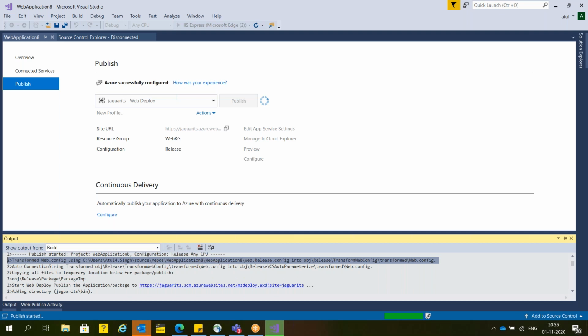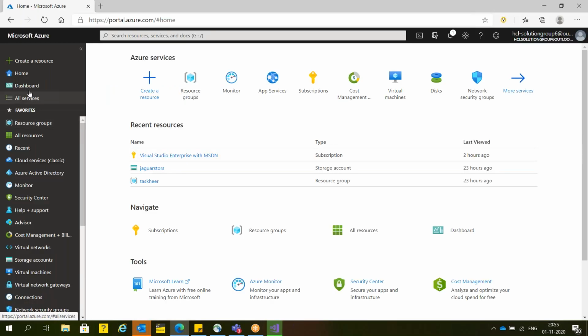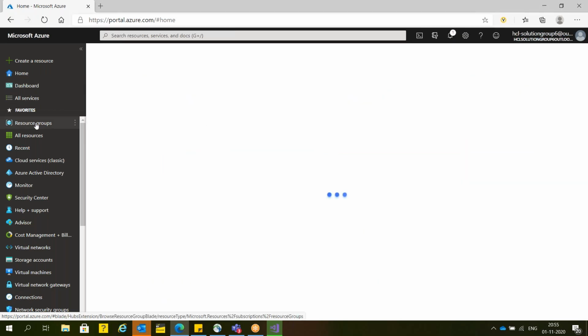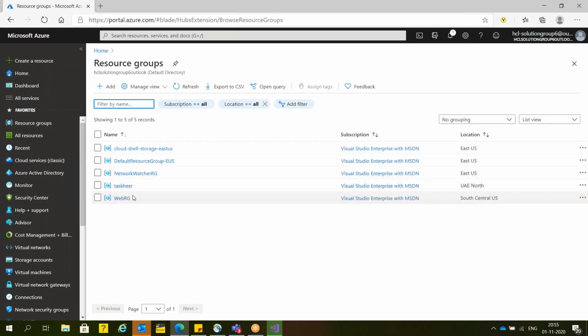Just a minute, guys. Adding a directory. See here, all the DLLs will be part of the bin folder. Microsoft is going to deploy the DLLs first. If you check your subscription, this is my subscription. In my subscription, I'm going to check my resource group. Very soon Microsoft will create the WebRG resource group here. From Visual Studio, see here, it's created.